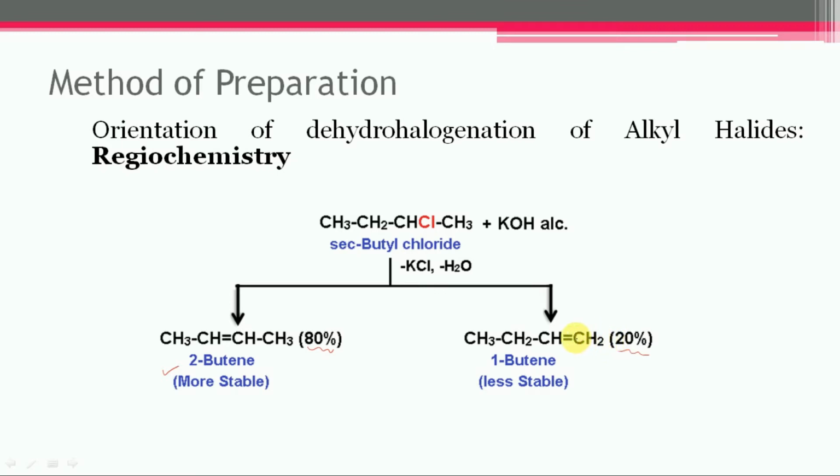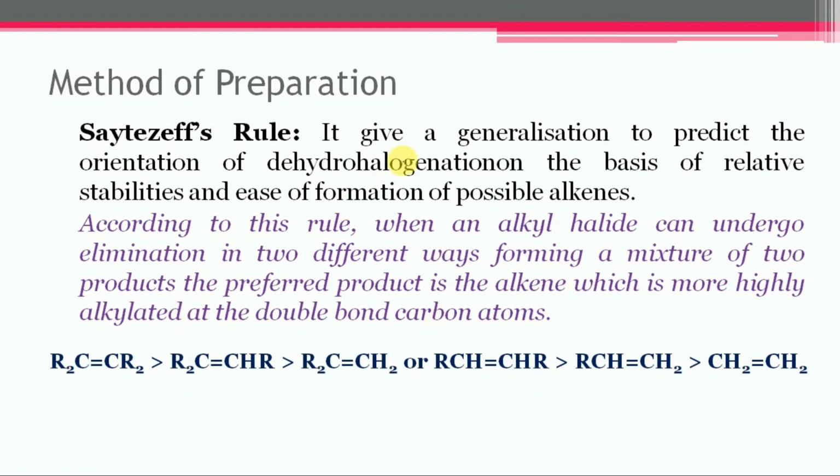So the question is, why is 2-butene formed in the larger quantity and 1-butene in the lesser quantity? So let us consider Saytzeff's rule. Saytzeff's rule gives a generalization to predict the orientation of dehydrohalogenation, in order to determine the relative stability and ease of formation of possible alkenes.